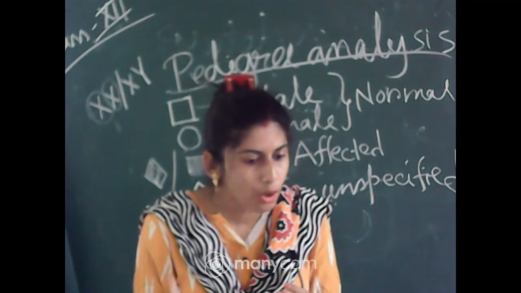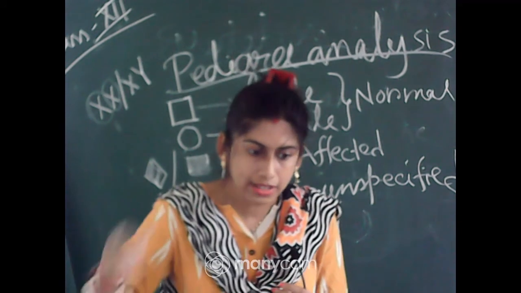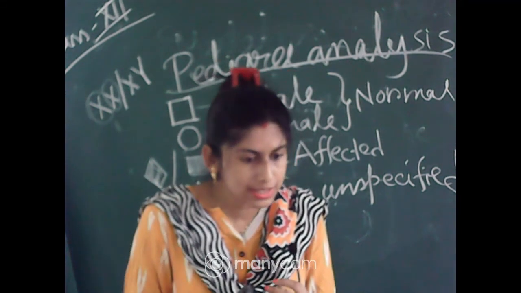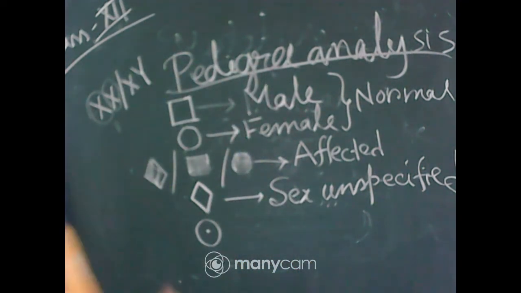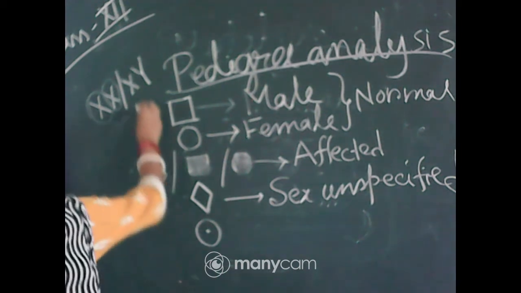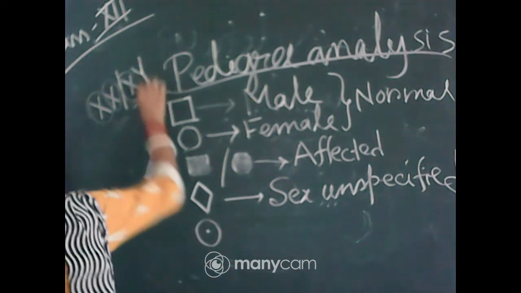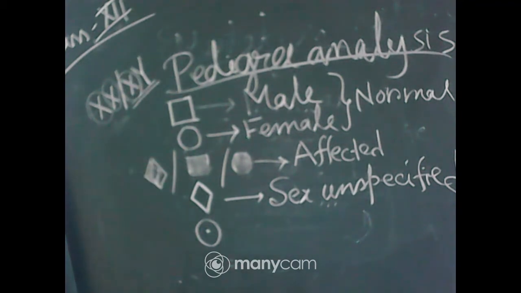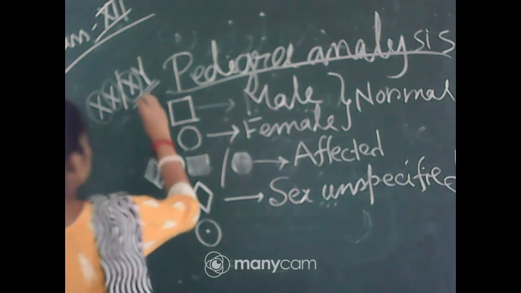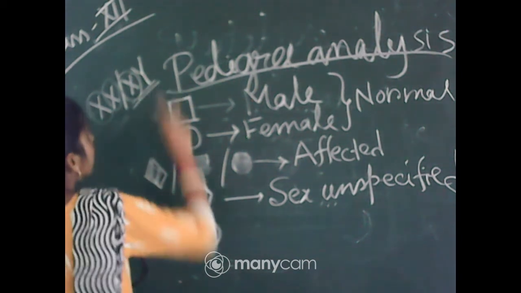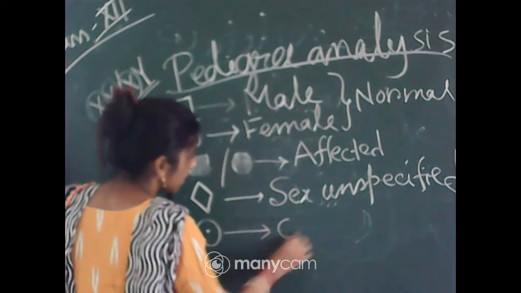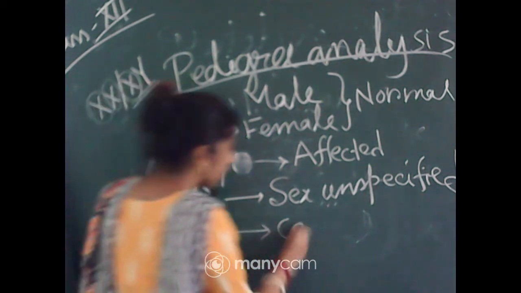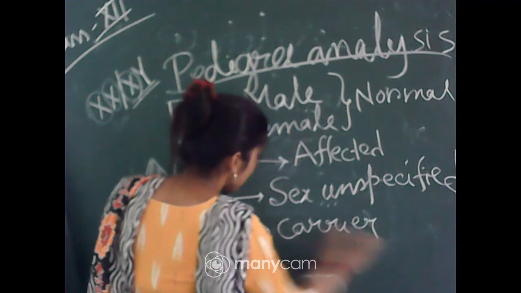That's why if one dominant X is present there and the X-linked disorder is recessive, in that case the child will show the normal characteristic, but she may be a carrier. But in the case of male, as he has only one X chromosome, a male cannot be a carrier, because if it is the affected X, then the male will show the affected nature. So we can use a dot inside the small circle to define the carrier female.